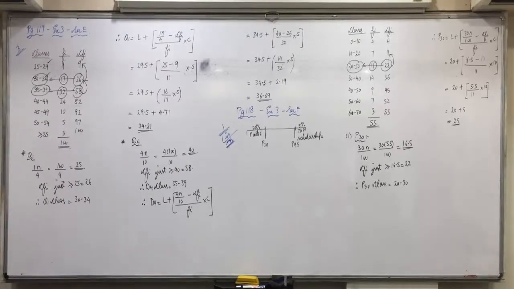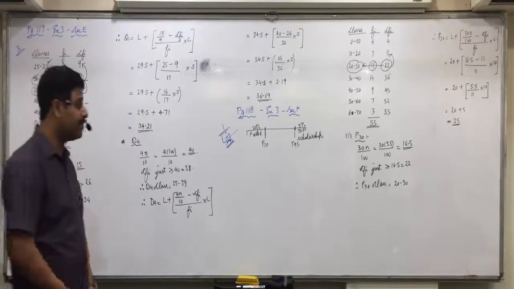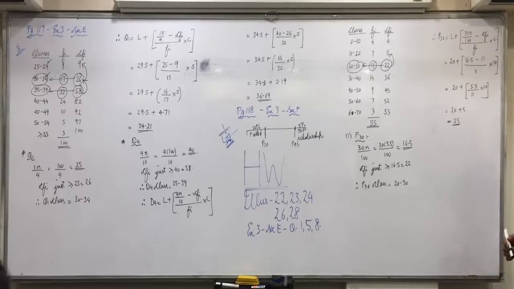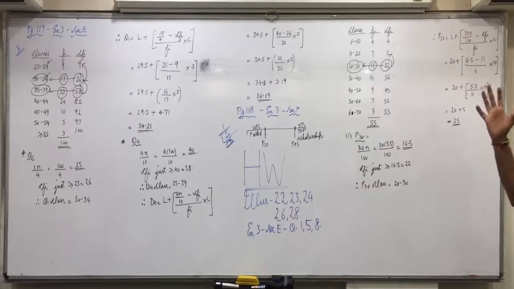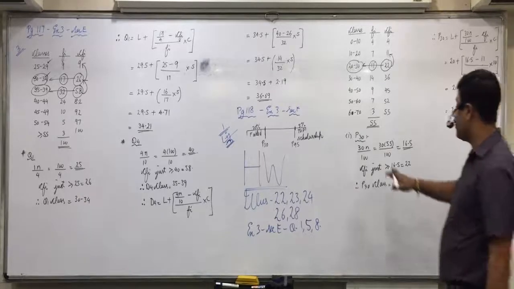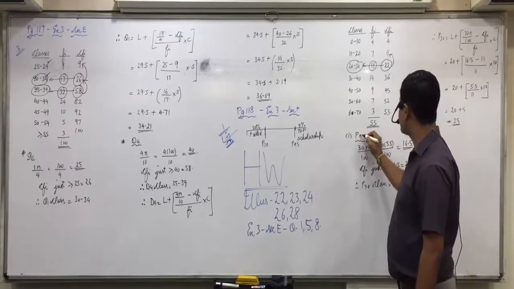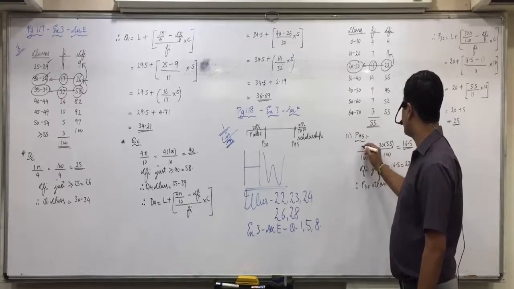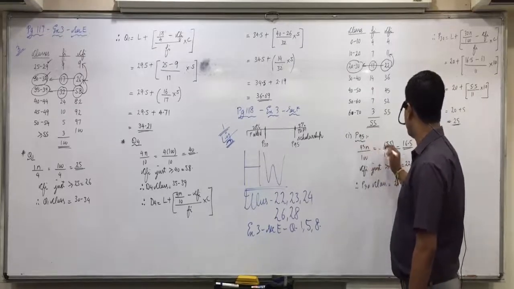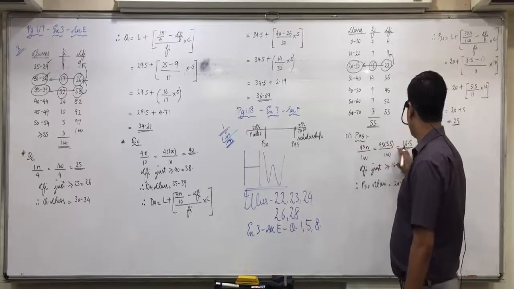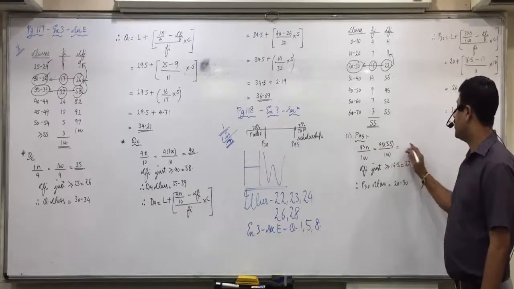Okay, second answer, what do we need? Find out on your own in the same manner, P95. What are the answers? Yes, 60.83, which you rounded up to 61. You cannot say 60.83 marks, so 61 would be the marks for the top 5% students to get the scholarship. I am doing it here. We need P95: 95 into n upon 100, that is 95 into 55 upon 100.